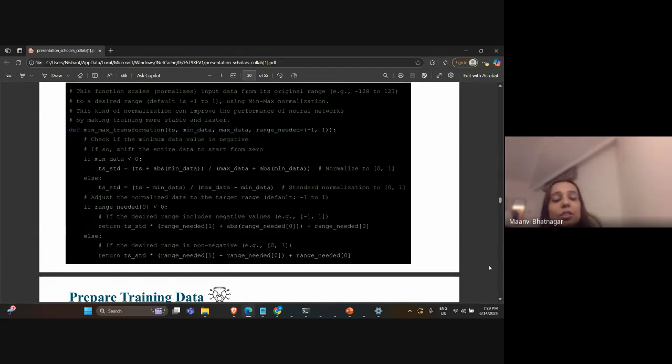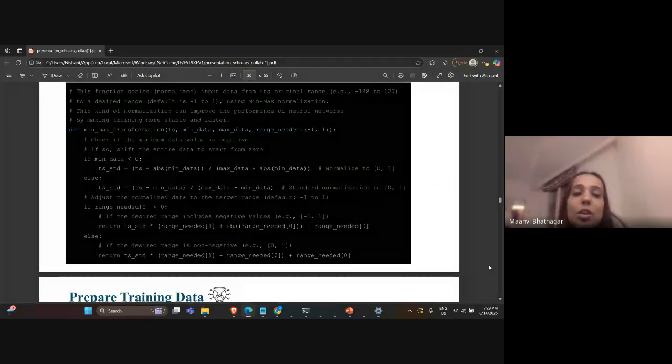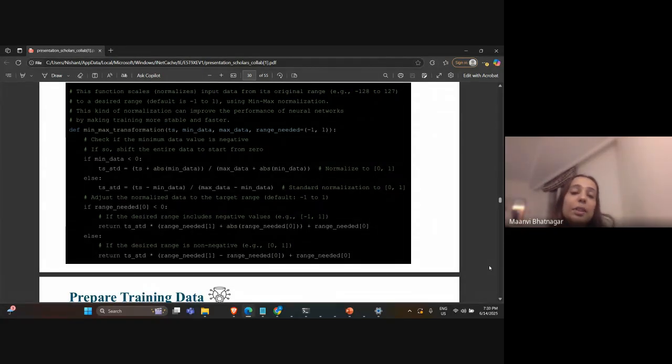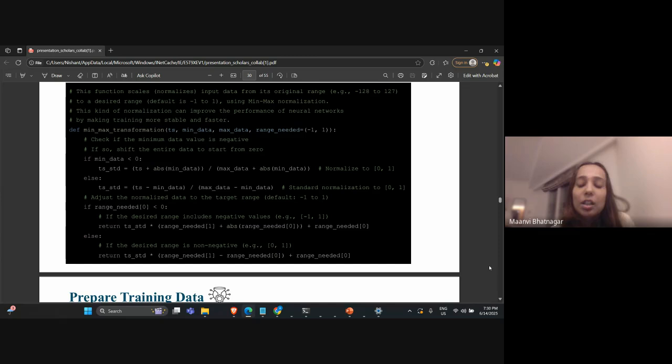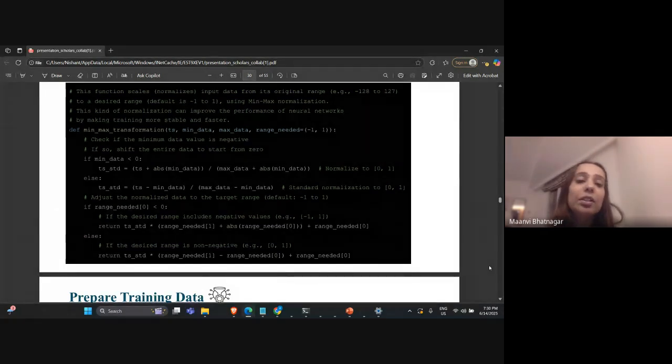This function scales the data between -1 and 1, and we have chosen the default one only, between -1 and 1, to keep the values in per unit range, because that is how we keep the values in a power system network.